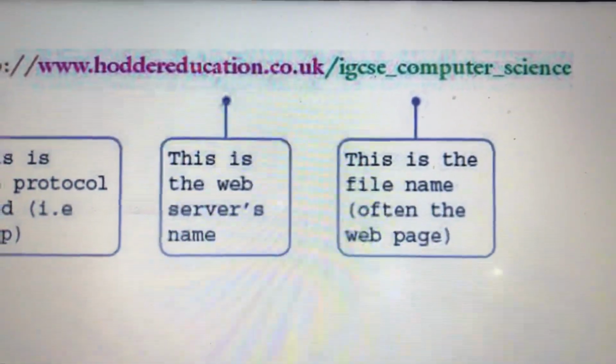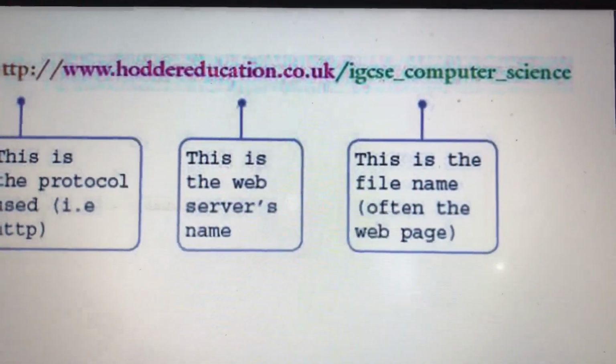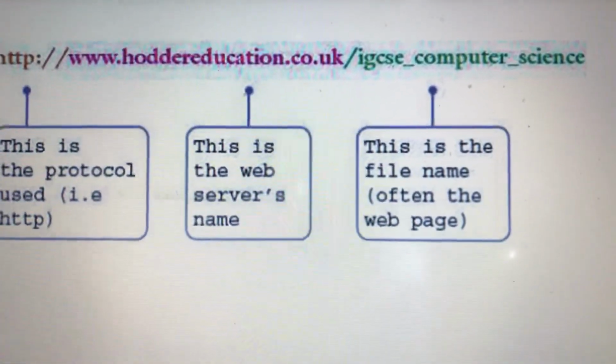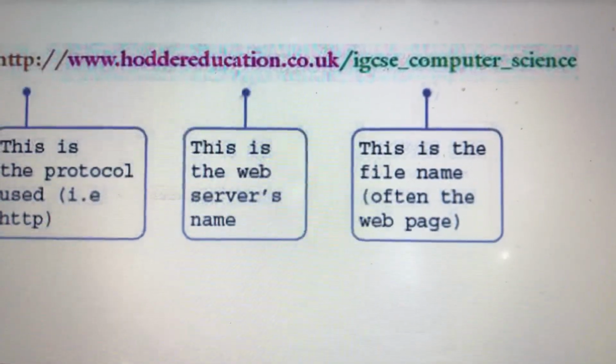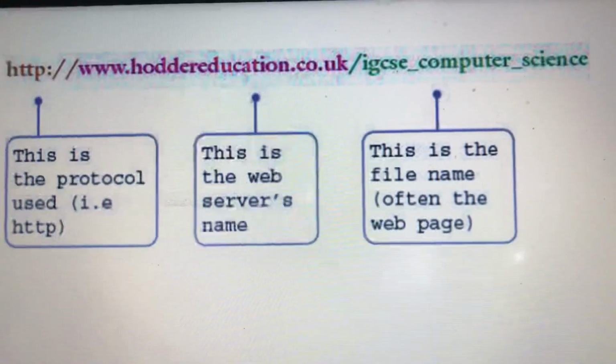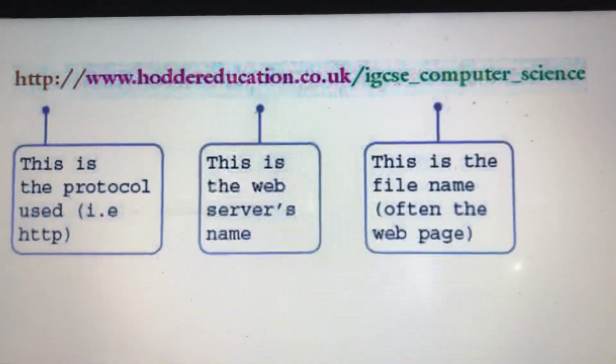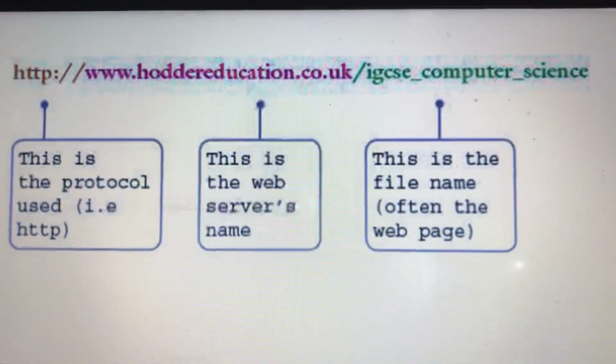It can vary. Here we can use IGCSE_ some other file name or some other web page name that we want to open. So this is for today's lesson.